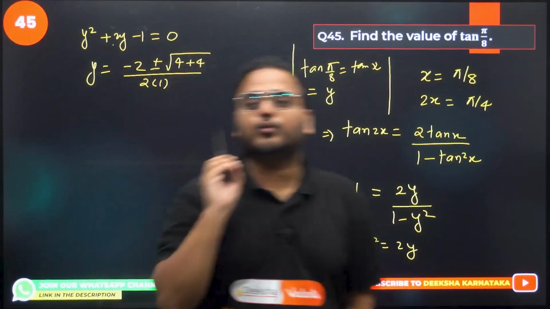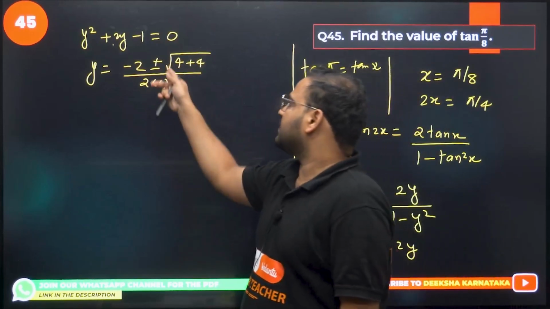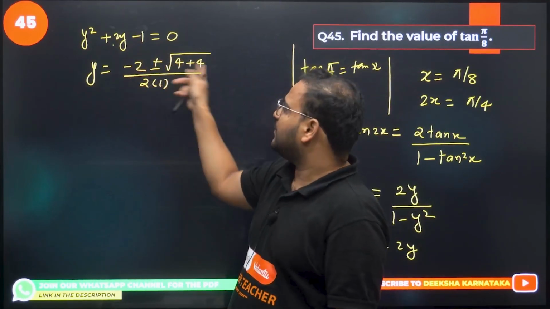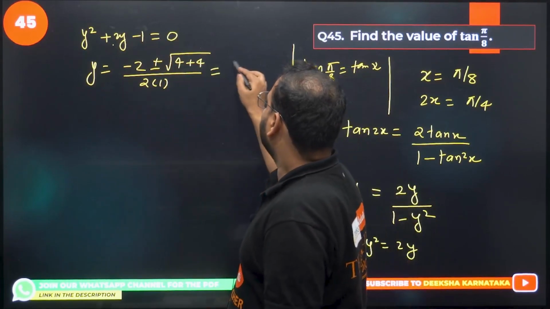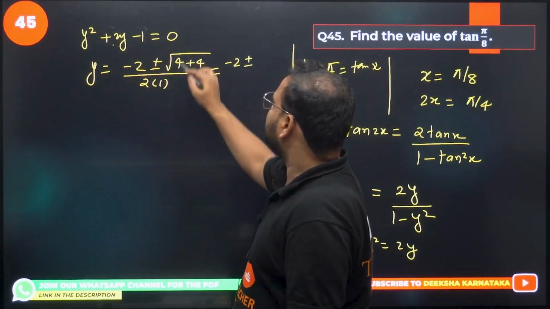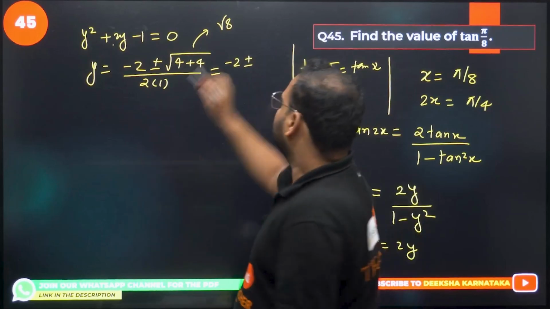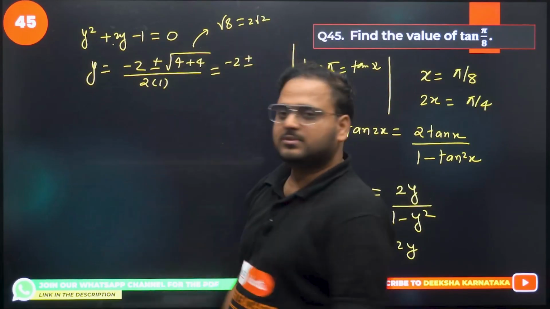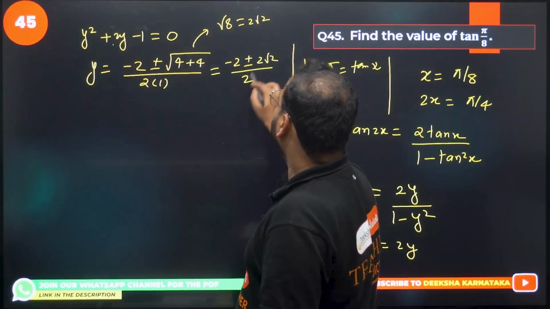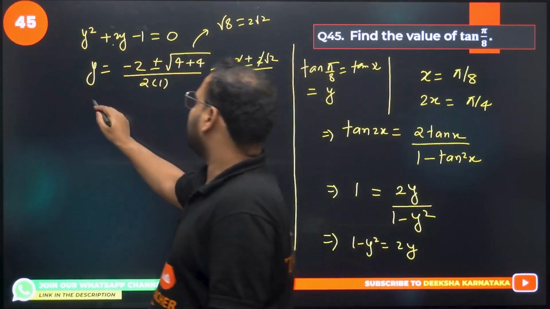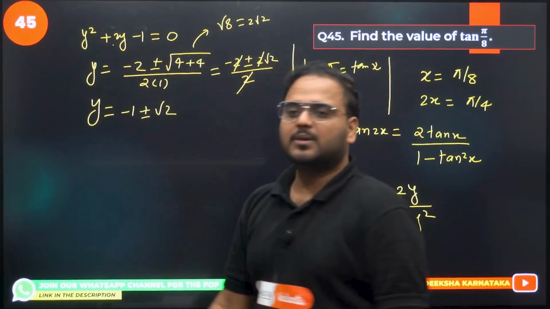I know all of you know the formula of finding the quadratic using the formula method, right? So minus 2 plus minus, b square is 2 square, minus 4ac is simply plus 4. So you can see here this will simplify to minus 2 plus minus, this will be what, dear? This will become root 8. Okay, 4 plus 4 is 8, so root 8 is nothing but 2 root 2. So I can write here plus minus 2 root 2 divided by 2, and the 2s cancel. I'm getting the value of y as minus 1 plus minus root 2.